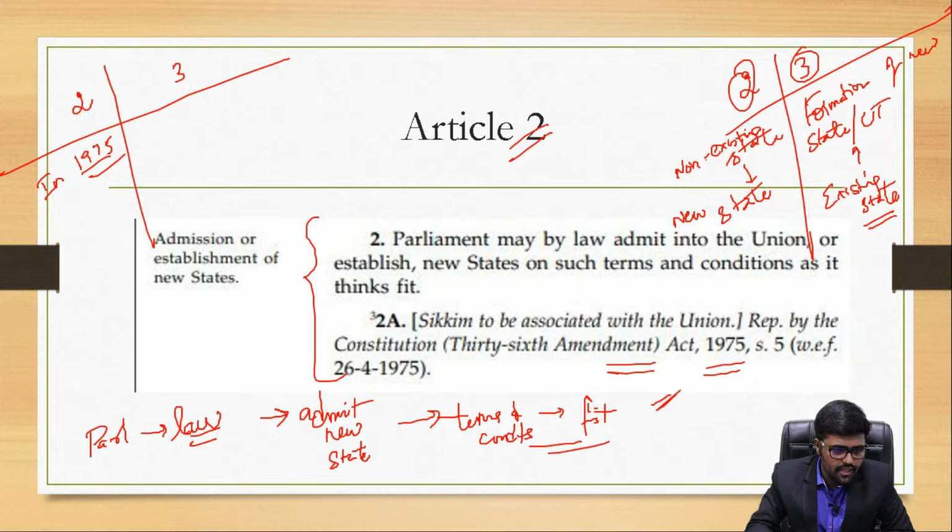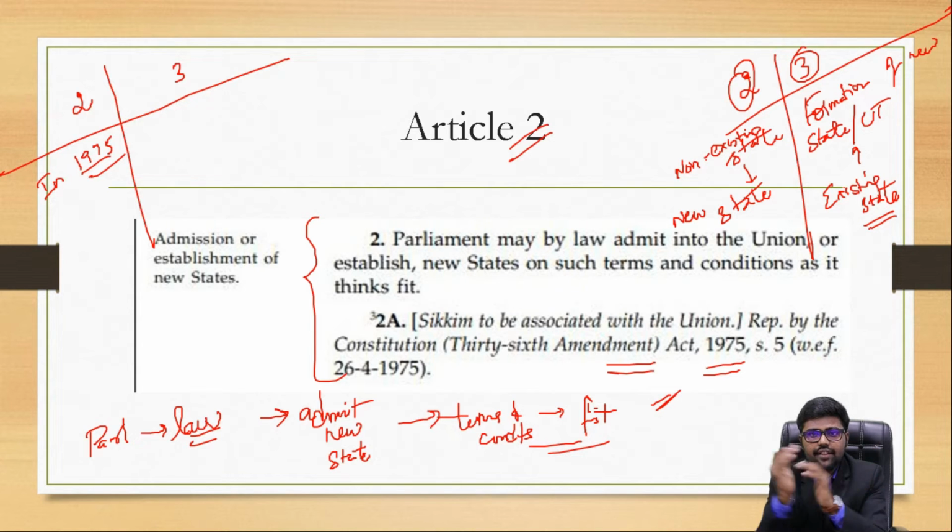Now coming to Article 3. Let's take the example of Andhra Pradesh. It was in 2014. Telangana was separated or bifurcated from Andhra Pradesh. The 2 states were born, that is Telangana and Andhra Pradesh. How was it made possible? That is because of Article 3.